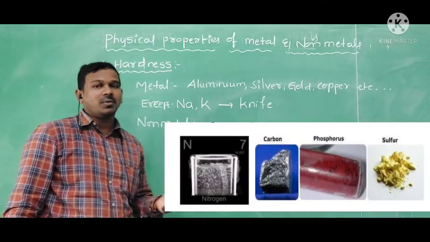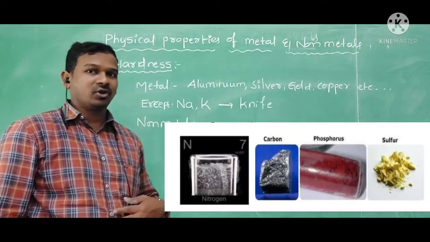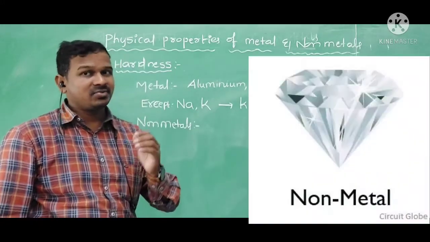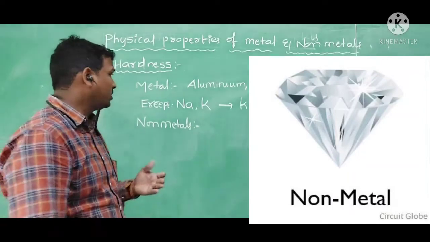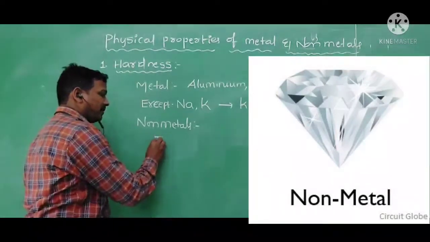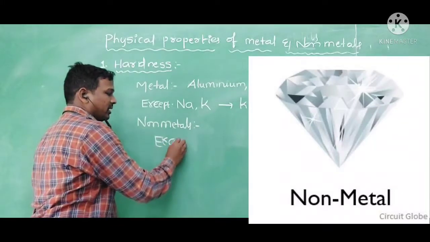Is every non-metal soft only? No, there is an exception inside also. Diamond is a very hard non-metal.